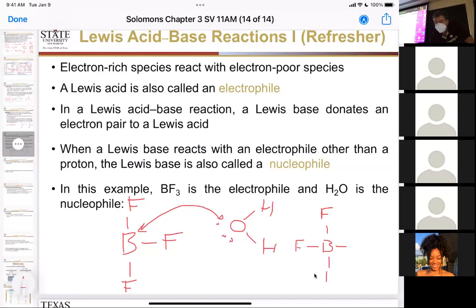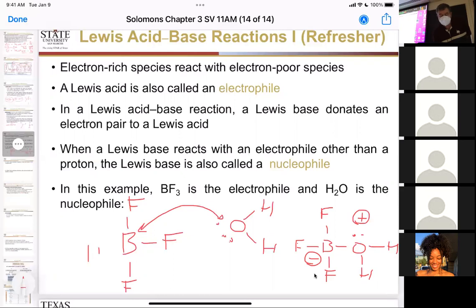So it's going to have a, if we did the formal charge on it, it's going to have a minus charge. And we have the oxygen over here, and the 2 hydrogens haven't gone anywhere. And we have 1 lone pair on the oxygen. One of those lone pairs on the water is making the bond with boron. The other one is still on the oxygen. But if we calculated our formal charge for that, our oxygen has 3 bonds to it and only 1 lone pair. So it actually has a positive charge on it. So no proton was transferred. Electrons were used to create a new sigma bond.